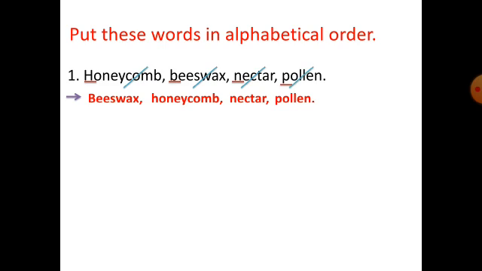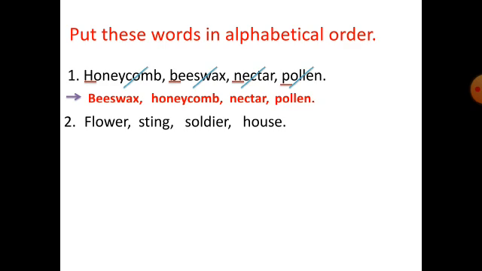Now one more example is there. The words are flower, sting, soldier and house. We will do it the same way. The first thing we have to do is see the first letter.